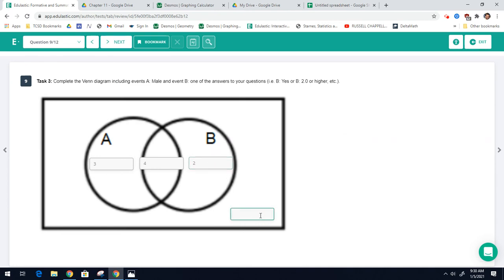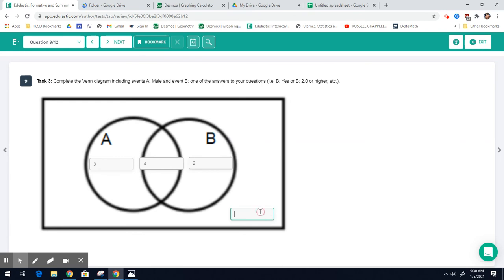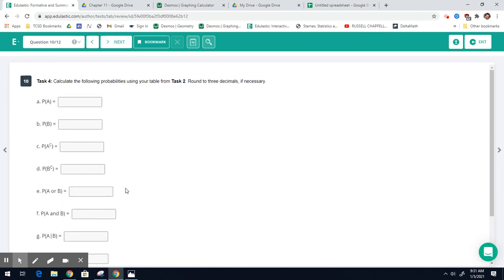And then this box out here should be all the people who were not male and did not say yes. So that would be the female no's. So how many female no's were there? Female no's, 4. And if you do it right, these numbers should add up to 13, your total. 3 and 4, 7. 7 and 2 is 9. 9 and 4 is 13. Beautiful.